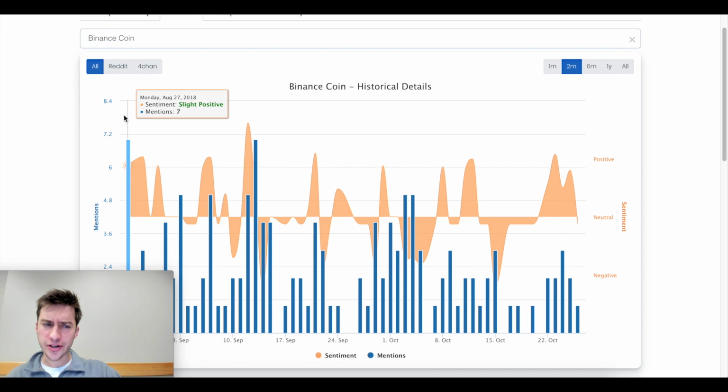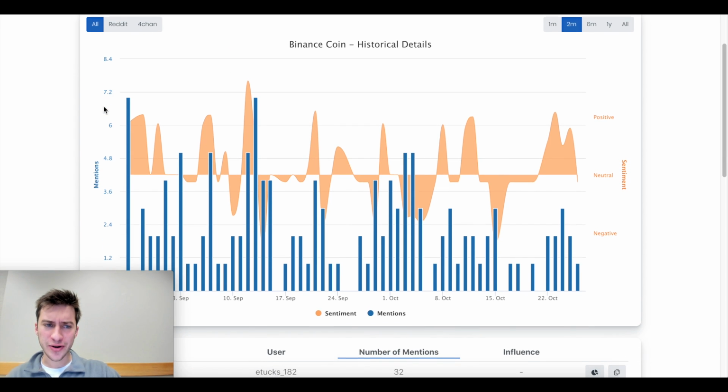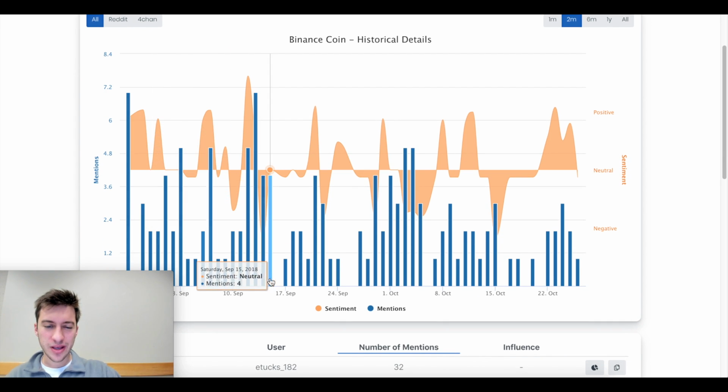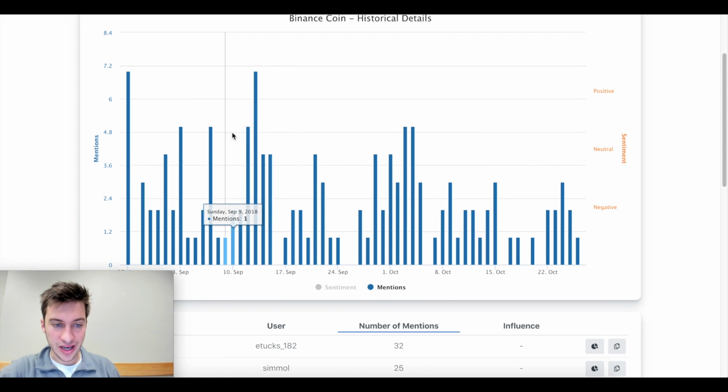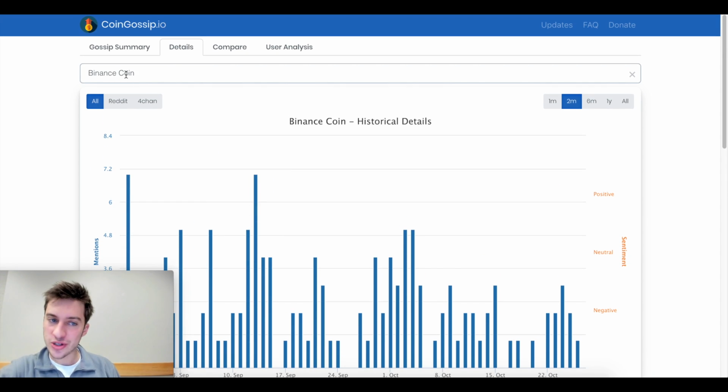Although I would be careful here, I just noticed the y-axis has very, very small mentions, so maybe you don't want to look at that. Very important to pay attention to how big the sample size is, because of course the bigger the sample size, the better representation of that coin. The smaller the sample size like this, this data is basically irrelevant. But that's just for